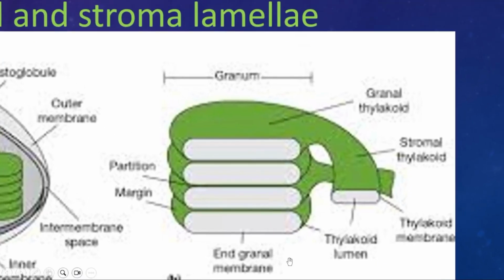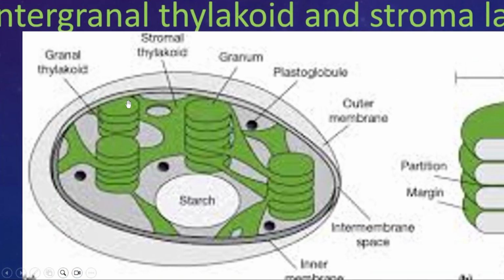So here this is granum thylakoid and this one is the stromal thylakoid. Stromal thylakoid is the connection between the adjacent grana. See, like this. This is a granum and this one is one more granum. Whatever connection between these two grana is there, this one is said what? Stromal thylakoid, because this thylakoid is present in the stroma. It is exposed to the stromal matrix.